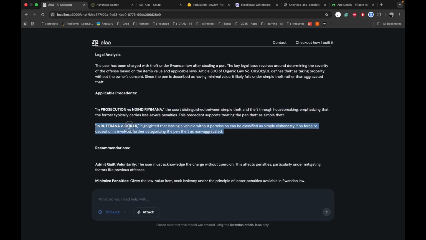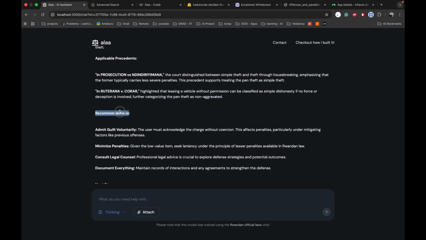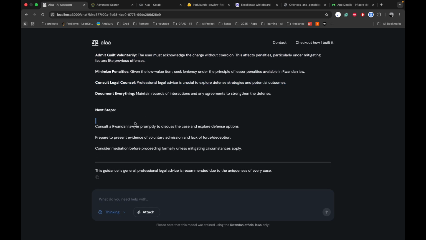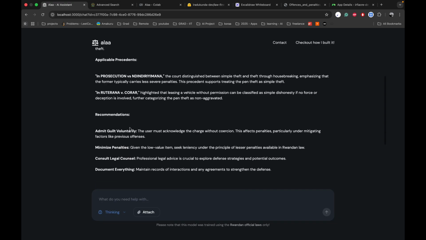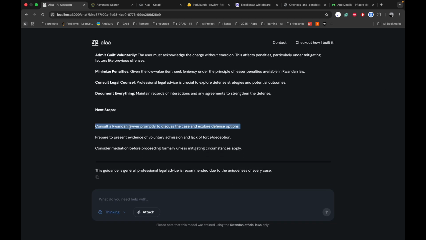You can try something like murder or some other crime that you might have committed. Then it's going to make a recommendation, give you reasons for the recommendation, and also give you the next steps that you can take. So this is a small example of how the front end works.